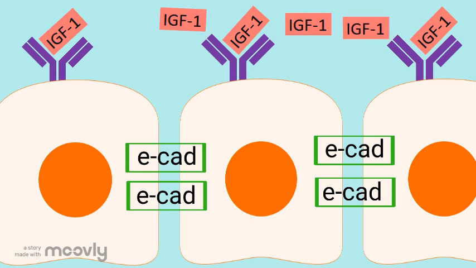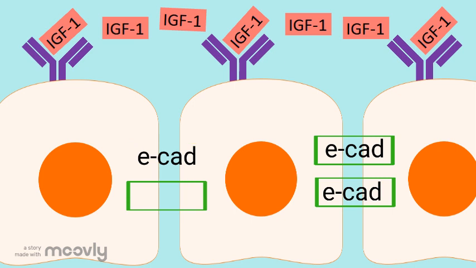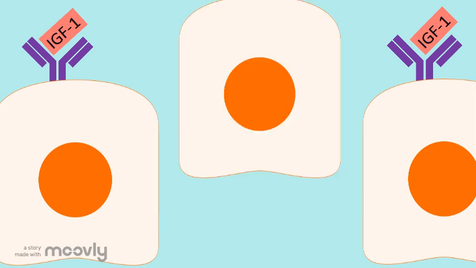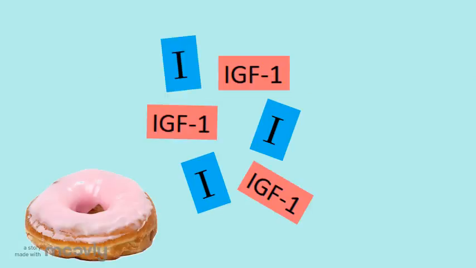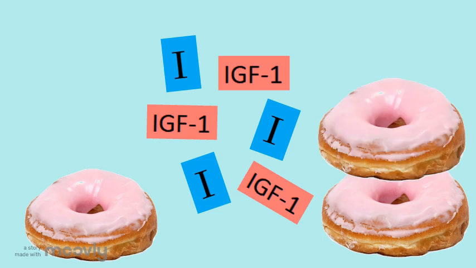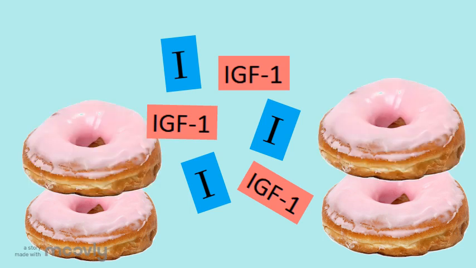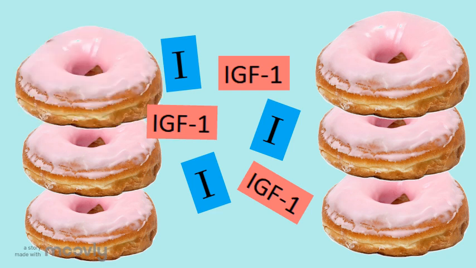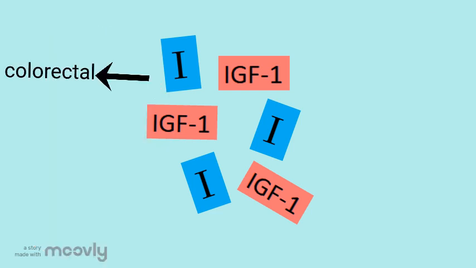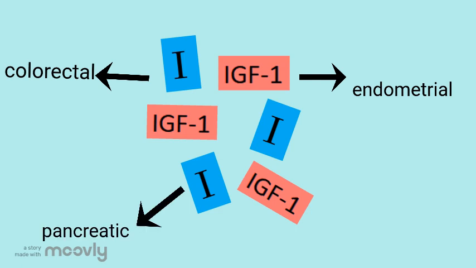Hyperactivation of IGF-1 receptors is also thought to reduce the expression of E-cadherin in the cell membranes, thereby promoting cell migration. Epidemiological studies have shown that elevated circulating insulin and IGF-1 levels as a consequence of obesity are associated with several cancer types. These include colorectal, endometrial, pancreatic, liver, premenopausal and postmenopausal breast.